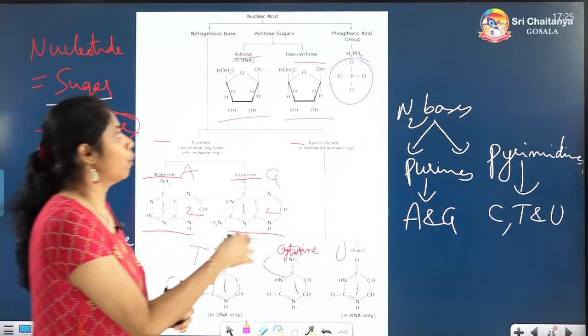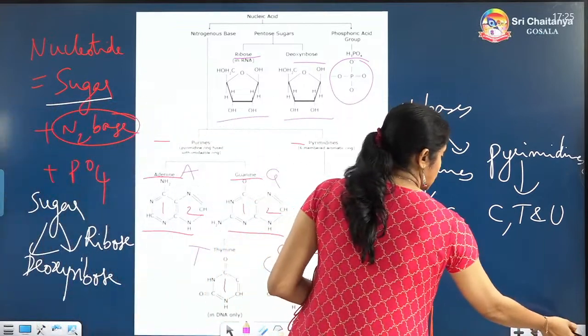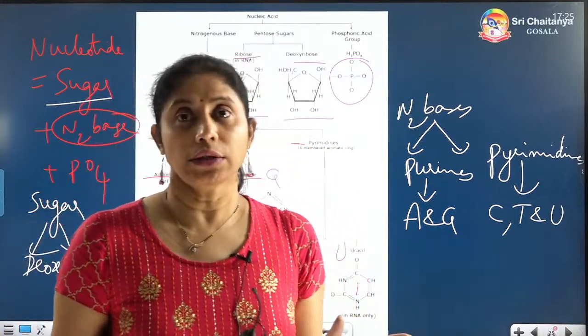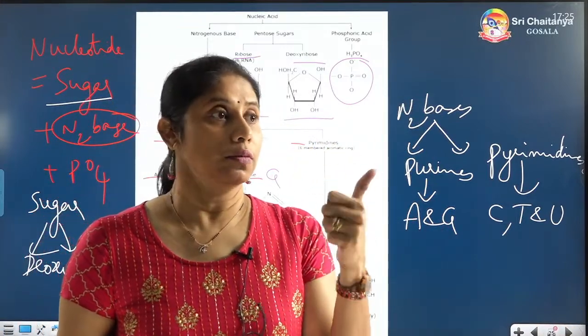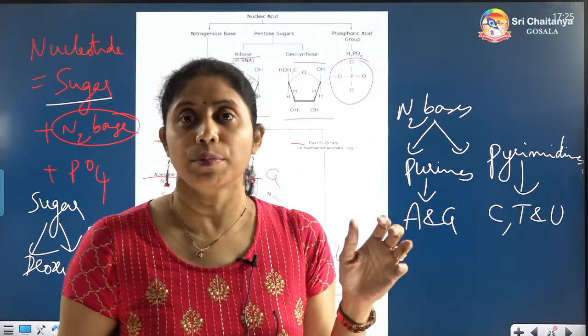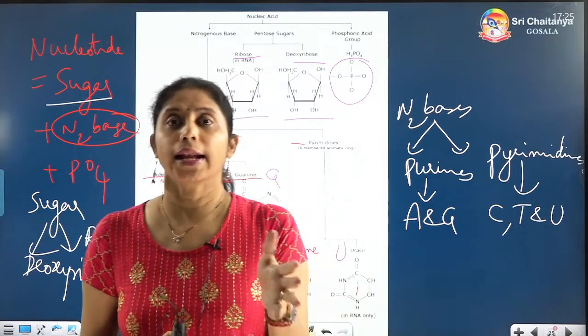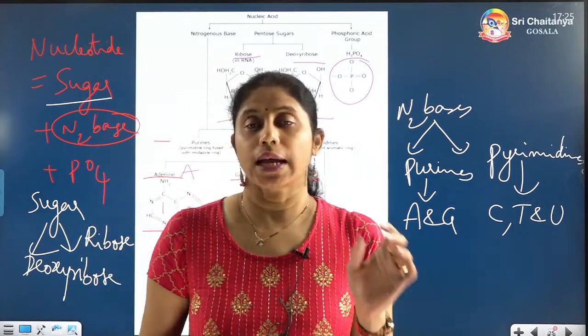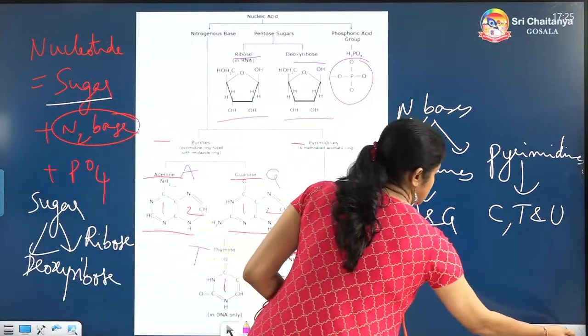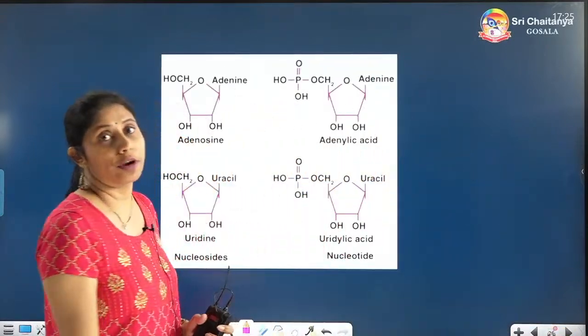The combination of all these will form the nucleotide. So a nucleotide is nothing but 1 sugar, 1 nitrogen base and 1 phosphate. In nitrogen bases you have purines and pyrimidines. Purines are adenine and guanine. Pyrimidines are cytosine, thymine and uracil. I hope all of you understood.